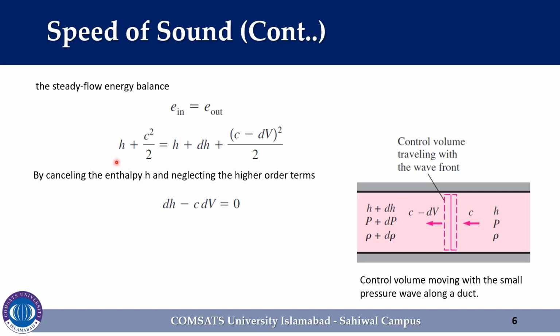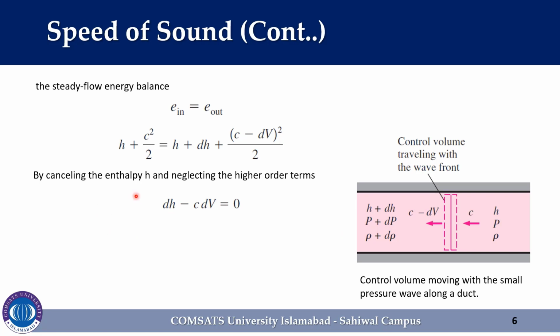Or we can also express this equation in this form: h plus C squared over 2. h is the enthalpy of the fluid moving towards the control volume. In the same way, C represents the velocity of the fluid moving towards the control volume. h plus dh, where dh is the incremental change in the thermodynamic property due to the movement of the piston moving with velocity dV. C minus dV is the velocity of the fluid moving away from the control volume.